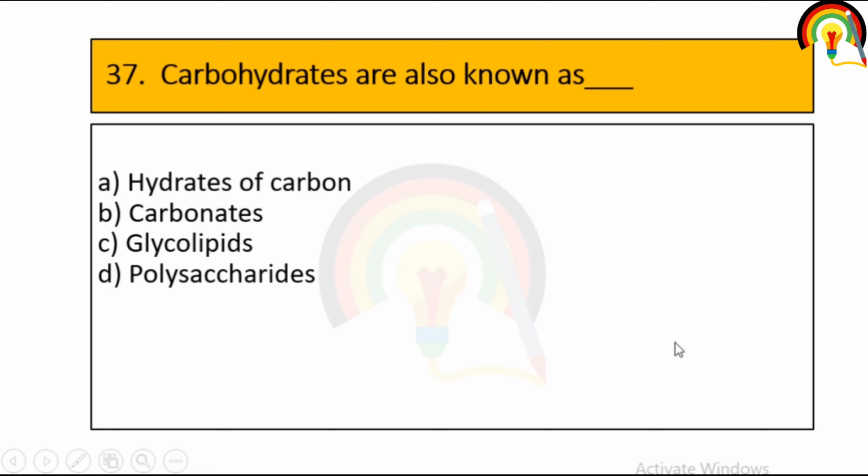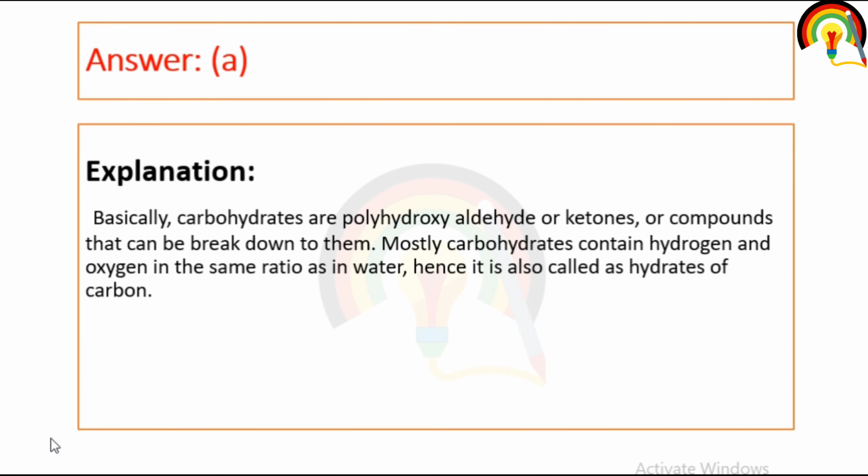Carbohydrates are also known as, so carbohydrate is made up of two terms, carbon plus hydrate. So carbohydrates are also known as hydrates of carbon. Basically carbohydrates are polyhydroxy aldehydes or ketones, polyhydroxy meaning consisting of several OH groups, with aldehyde or ketone present as a functional group, or compounds that can be broken down to them.